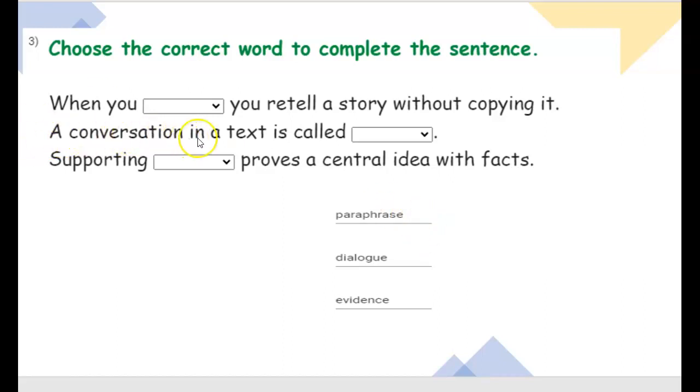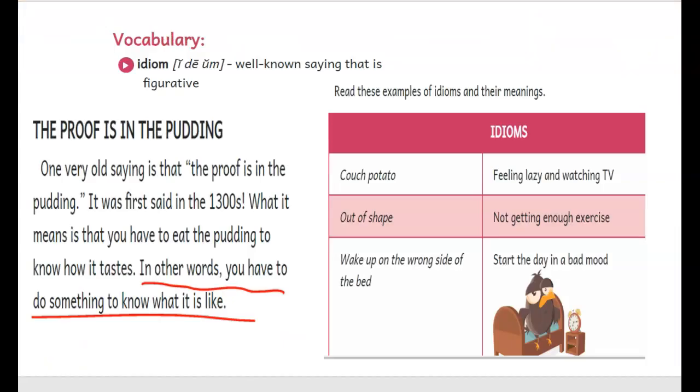The next one, a conversation in a text is called dialogue or evidence. This word conversation means the same as dialogue. So a conversation in a text is called a dialogue. And the last one, supporting evidence proves a central idea with facts. So this word proves right here is going to help me figure out that evidence goes in that blank.